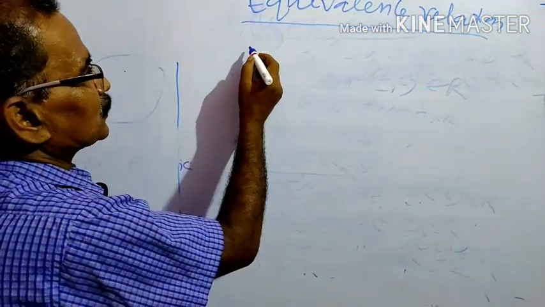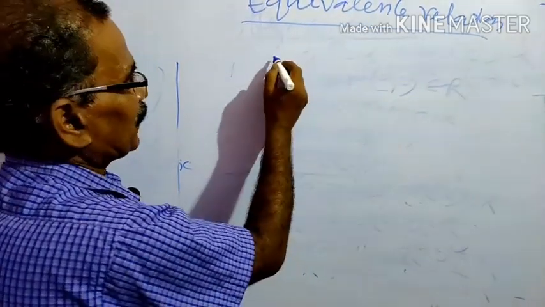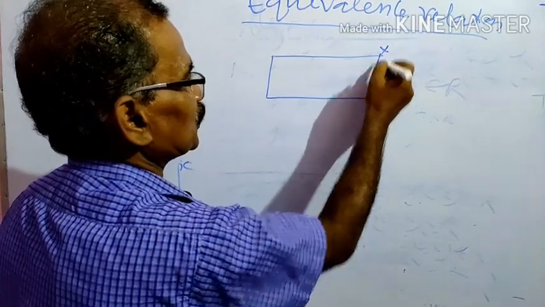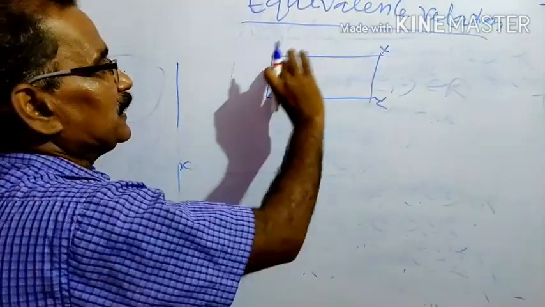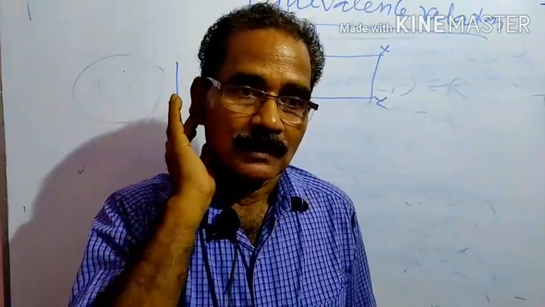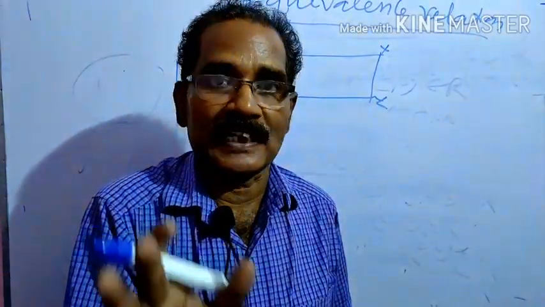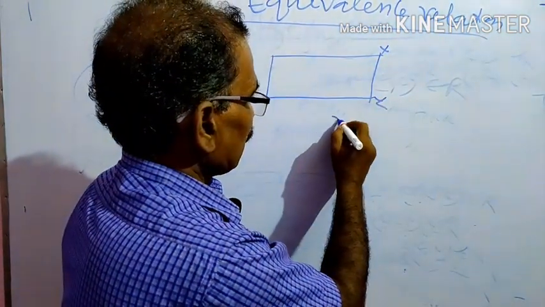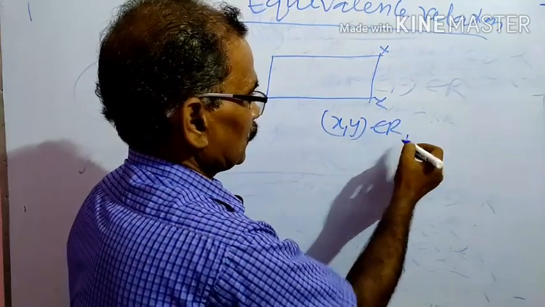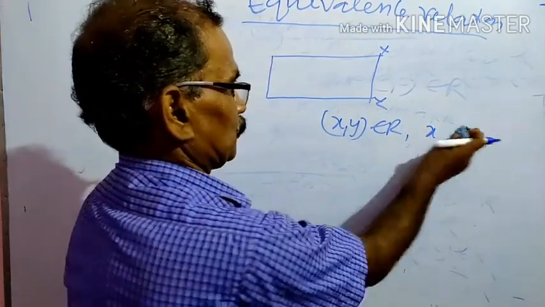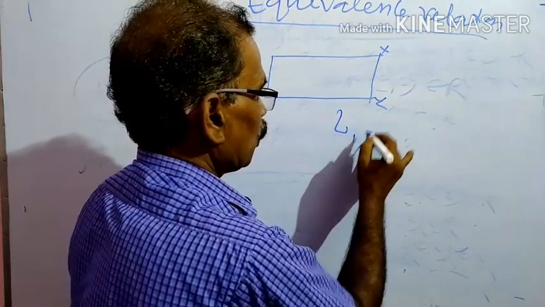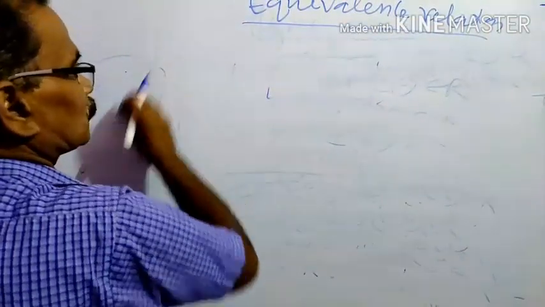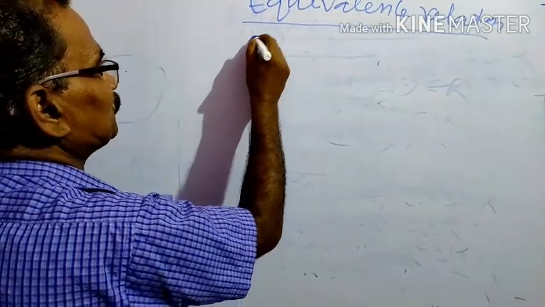Now we discuss, suppose this is an xy plane, and it has many lines, and the relation between them is "is parallel to". Suppose (L1, L2) belongs to R. For an equivalence relation, first, reflexivity.